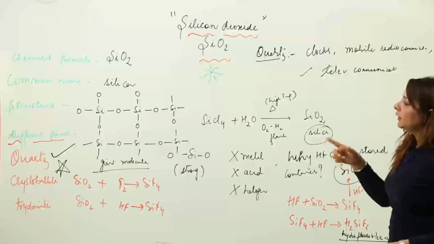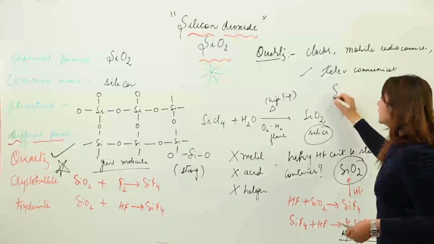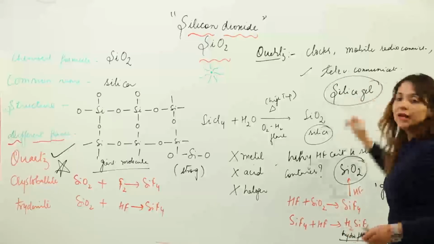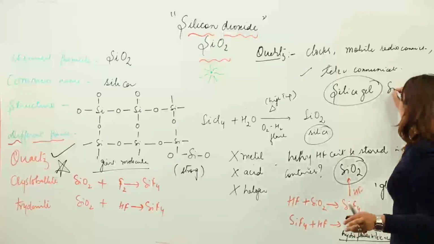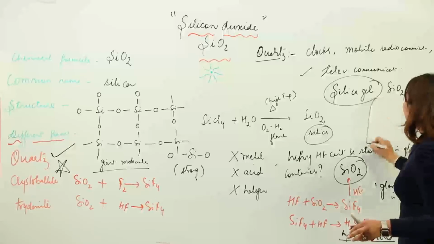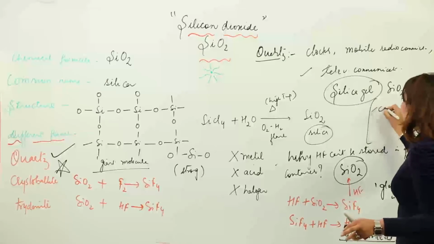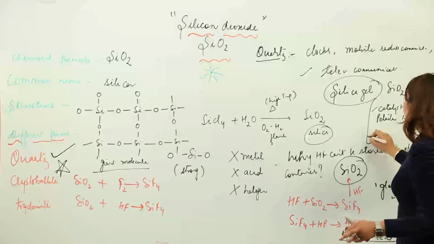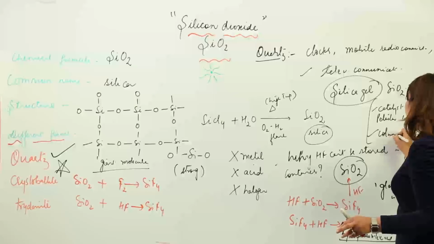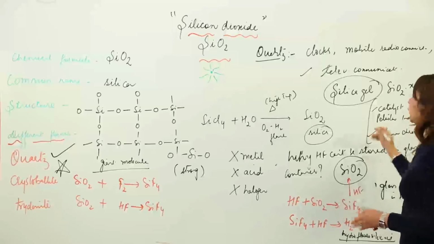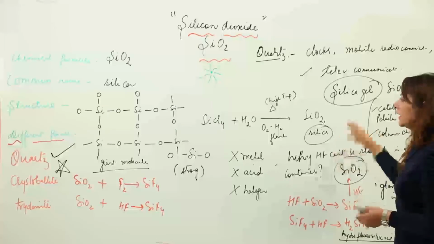And you know that the amorphous form of silica is the silica gel, and we have already discussed that silica gel is SiO2.XH2O. It is used as a catalyst in the petroleum industry, and moreover it is used in column chromatography also. So this is the important use of the amorphous form of silica, that is the silica gel.